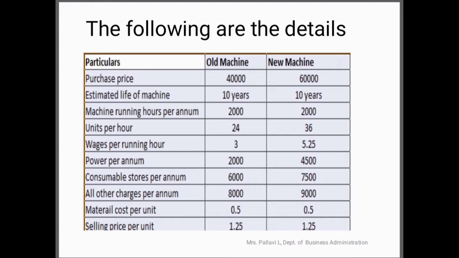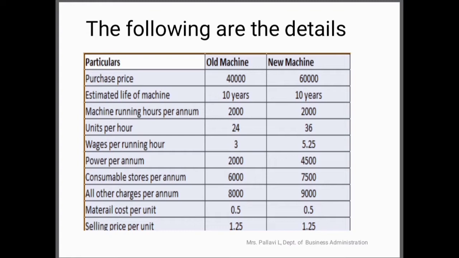Units per hour is 24 for the old machine and 36 for the new machine. Wages per running hour is 3 for the old machine and 5.25 for the new machine. Power, consumable stores and other charges, they have directly given the amounts. Material cost per unit is 0.5 for both machines.